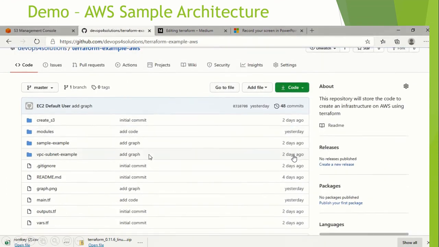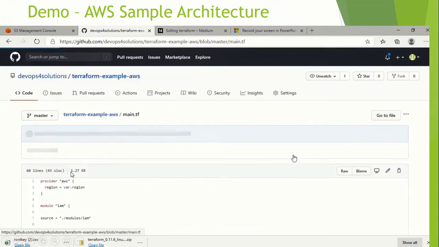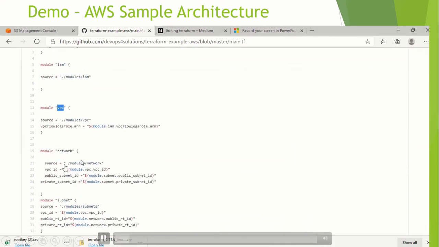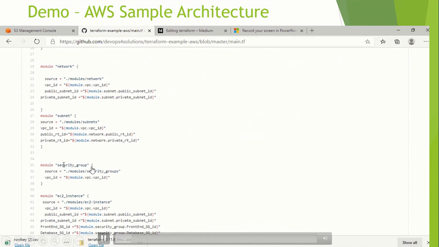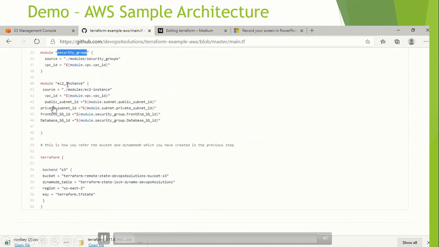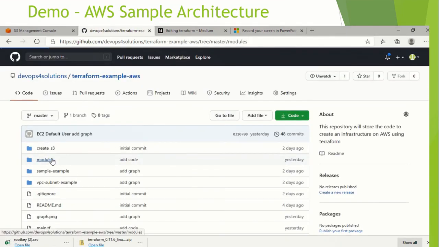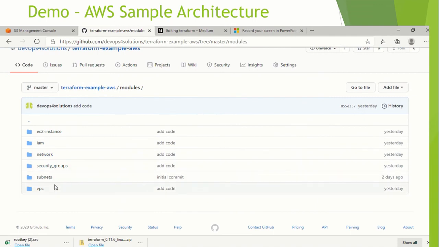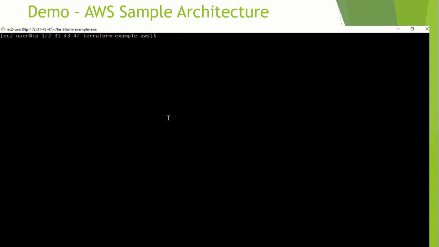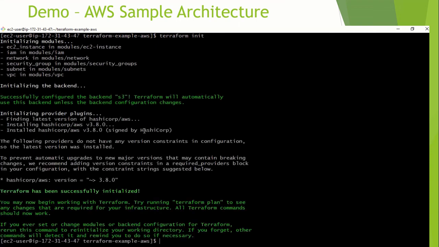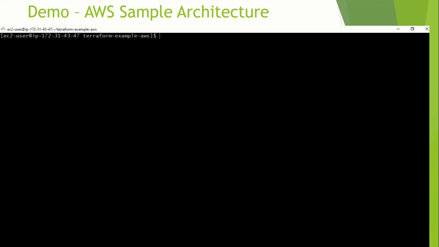Now we are creating the actual AWS architecture, which has a lot of modules like IAM modules, VPC, network, subnet, security groups, EC2 instance, and at the end the S3 bucket. And I have all the modules here like this. You can check this code. It's in the GitHub repo. Now I will do the initialization of this code. As you can see, it did the initialization.